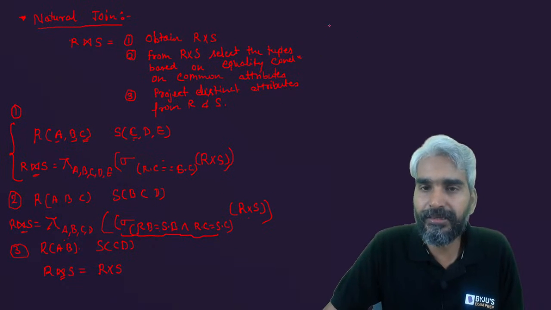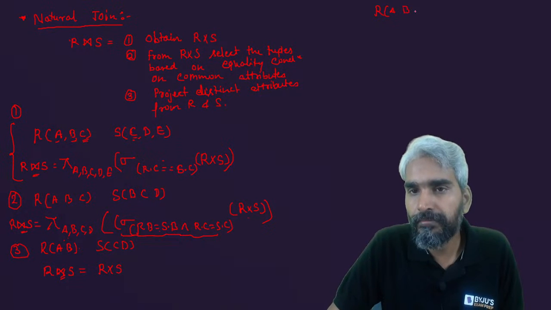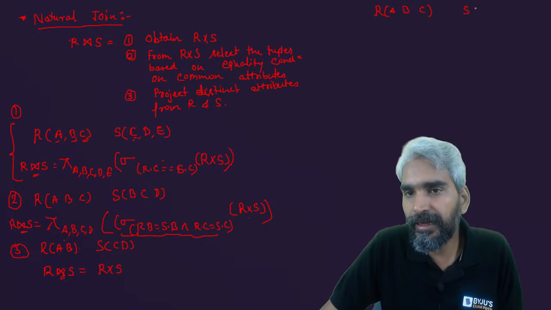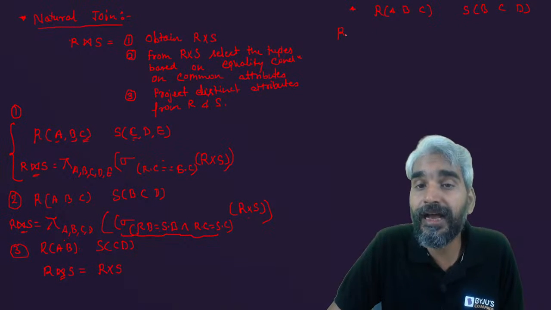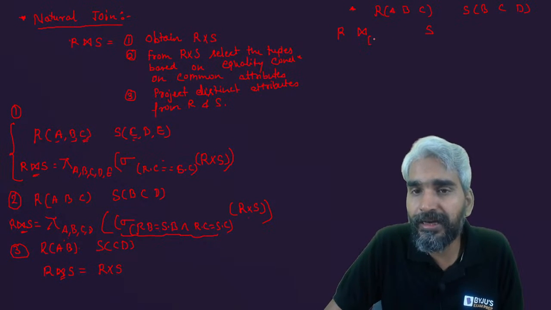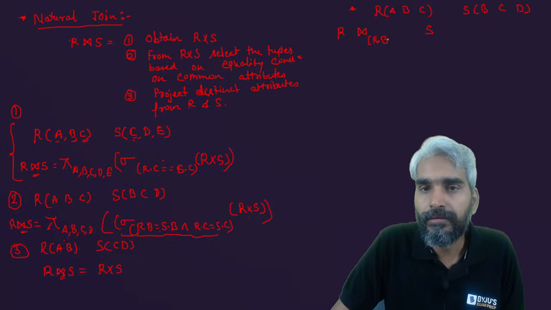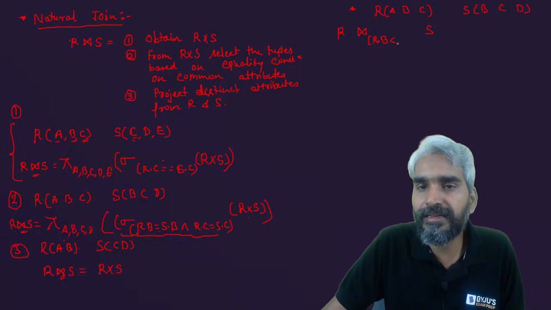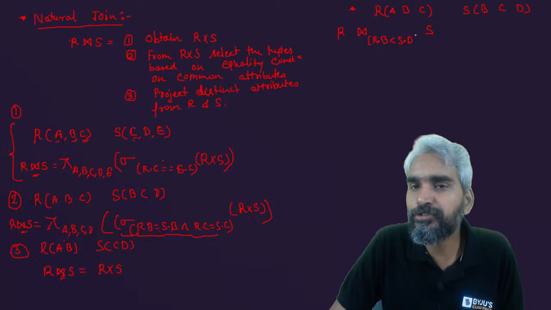Let's try to understand that for this relation R, which is A, B, C, and S, which is B, C, D, you can eventually have a conditional join in which you will say R join S, but this join should be based on the condition that the value of B in R should be less than value of D in S. So it can be any condition.